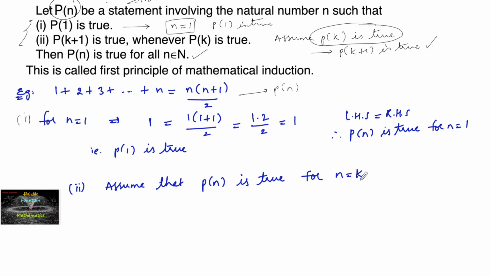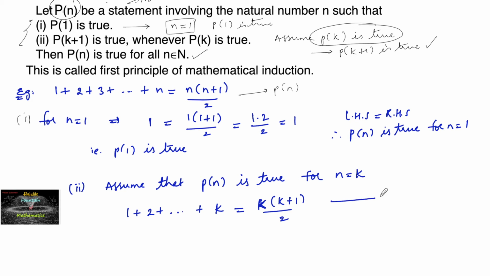If it is true up to k natural numbers, it indicates that the sum of first k natural numbers satisfies the given statement, that is 1 plus 2 plus and so on up to k is k into k plus 1 upon 2. This is your second step.